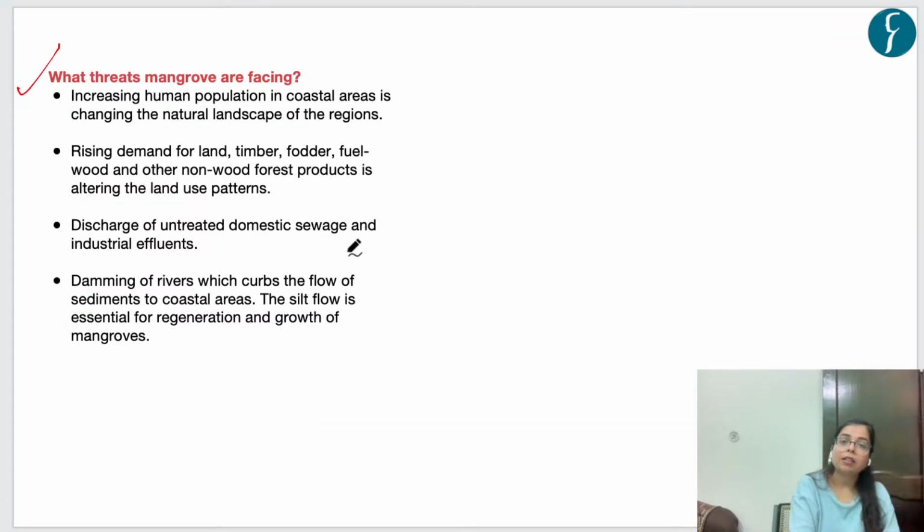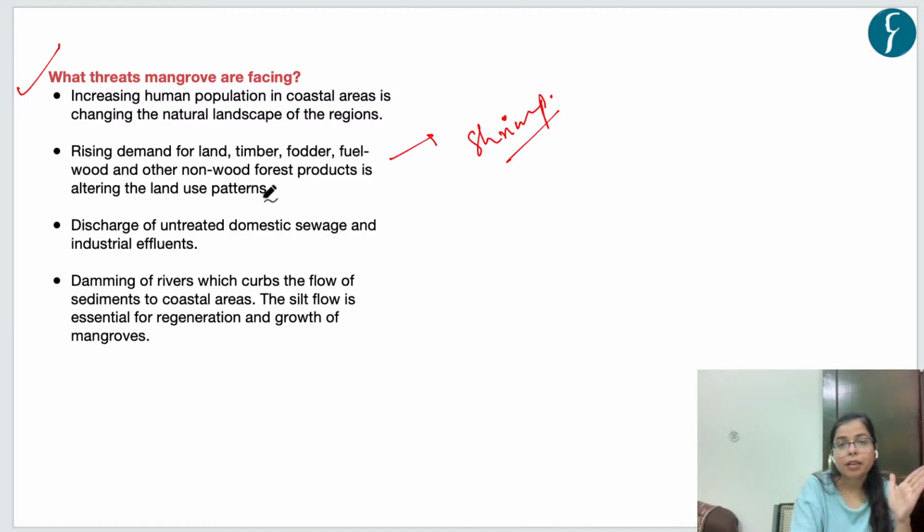Now let's see what are the threats these mangrove plantations are facing. The first threat is increasing human population in coastal areas. So by unplanned growth of infrastructure in coastal areas, which is changing the natural landscape of these regions. So the rising demand for land, timber, fodder, fuel, and other forest produce, and for this, these mangrove forests are being cut and cleared, and in some cases there is shrimp farming or fish farming which is being done in the cleared areas.